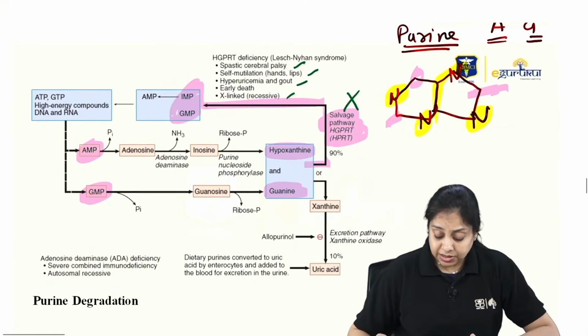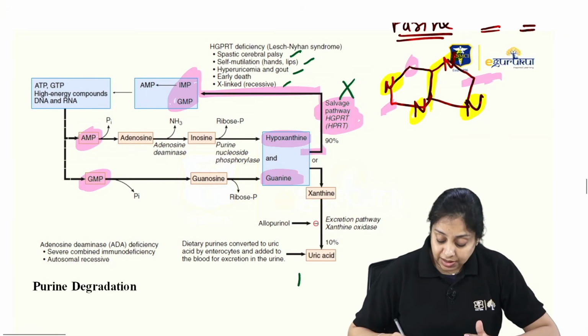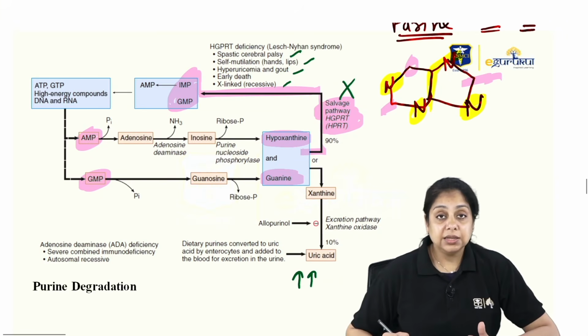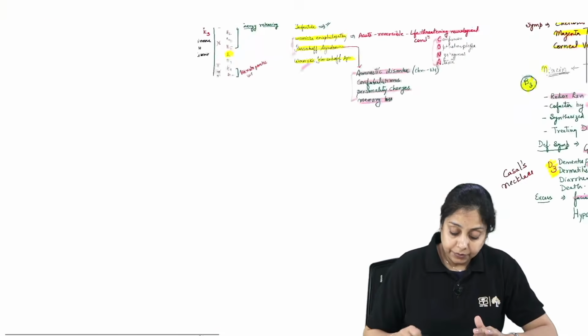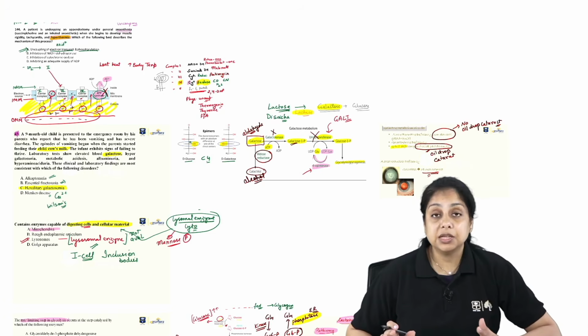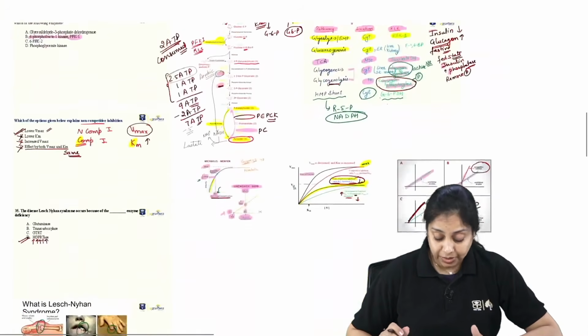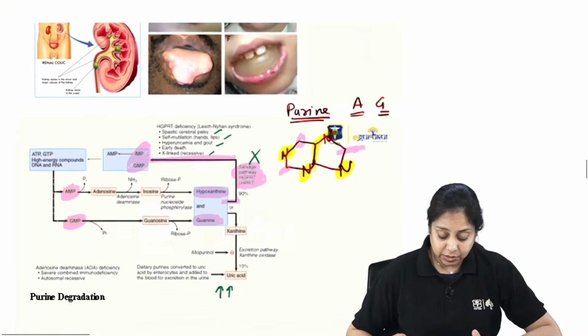Now, one student has asked me, in the purine and pyrimidine metabolism, there is an increased uric acid under some circumstances. Why is it giving rise to lactic acidosis? Or in another way, remember, the increased uric acid gives rise to increased lactic acid, which gives rise to lactic acidosis. Why is that happening? Very, very important thing, right? I remember last time I was unable to answer this question.